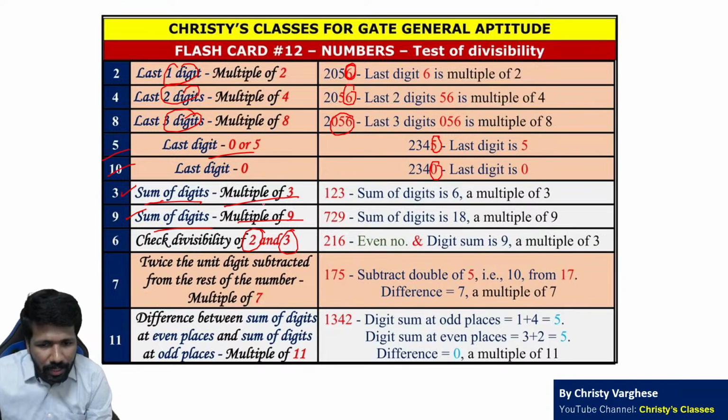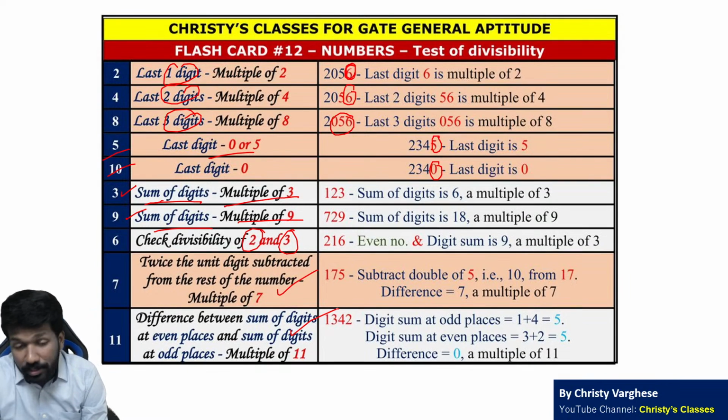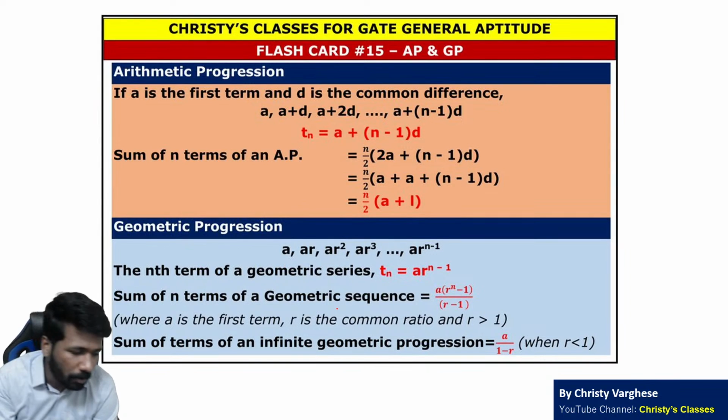7 and 11 का थोड़ा time consuming process है. Go through it. If you have doubt, you can ask. Or I have already covered these things in our complete course for GATE. Those of you who want to check that out, it is in the description. Now arithmetic progression, geometric progression.